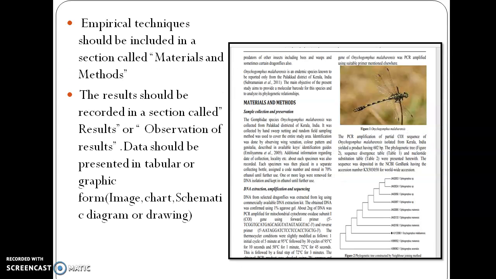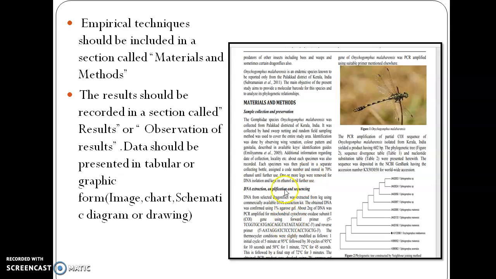Then comes the materials and methods. In most experiments, we have taken the methodology from previous work, so that is actually an empirical technique. What does empiricism mean? It is knowledge generally acquired through experience, or taken from previous work. This kind of previous work should be included in the materials and methods.